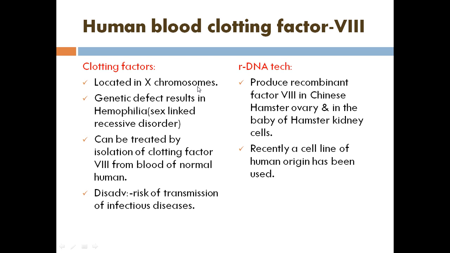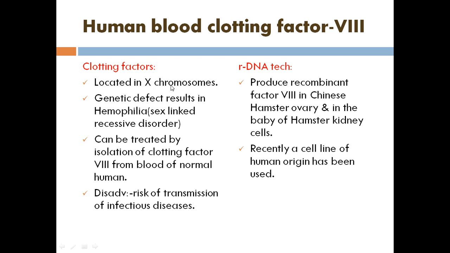We know that sex determination in humans is very easy. A female is of XX type. Two X chromosomes are present in a female, and one X and one Y chromosome are present in a male. Especially this defect is present on the X chromosome. So it is very clear that the male has only one X chromosome. If it is affected, the male is called a hemophilic patient. So whenever he gets a cut, immediately blood loss will happen. It may lead to death.